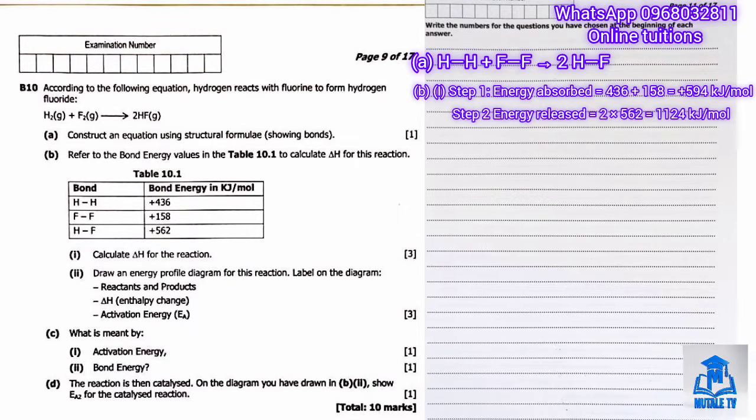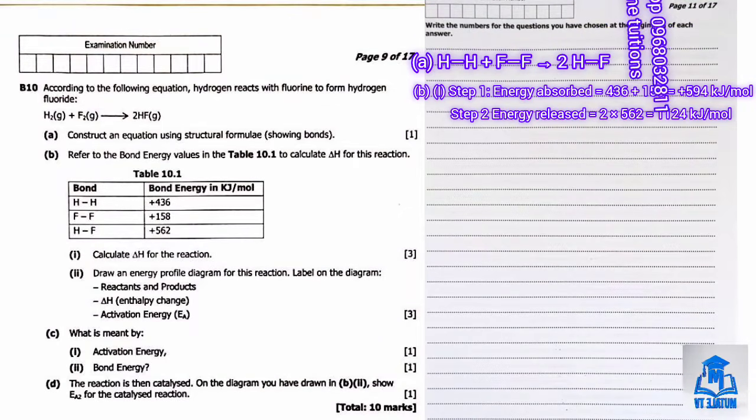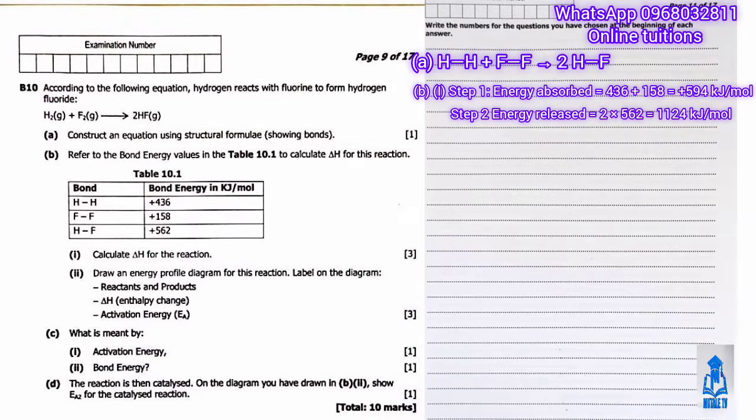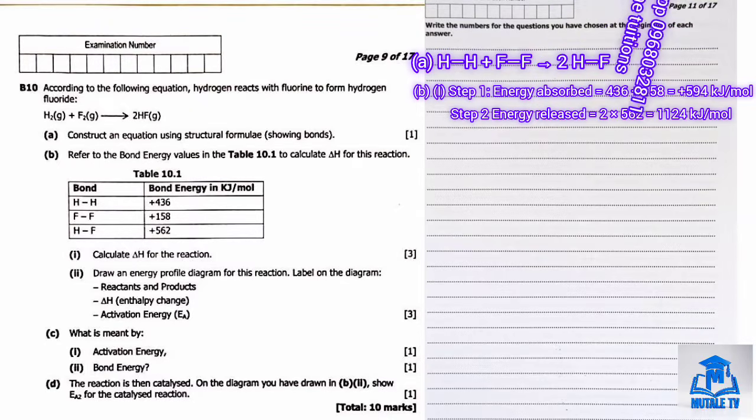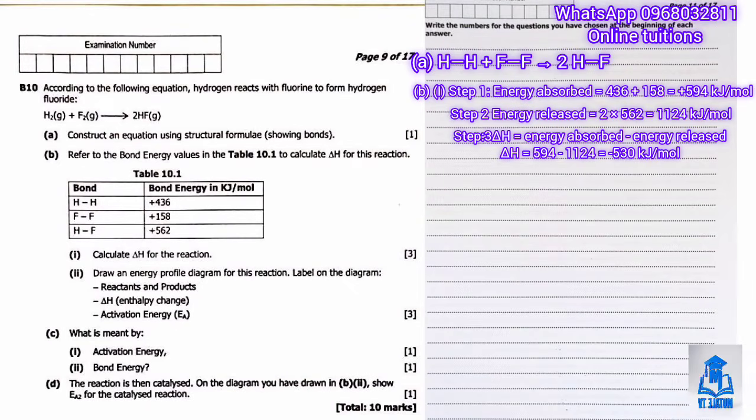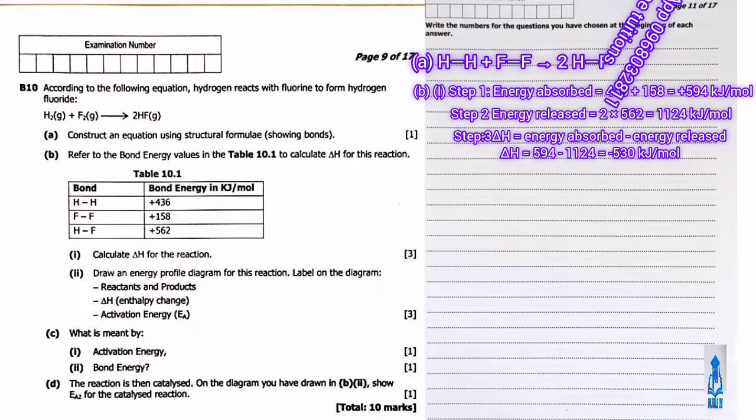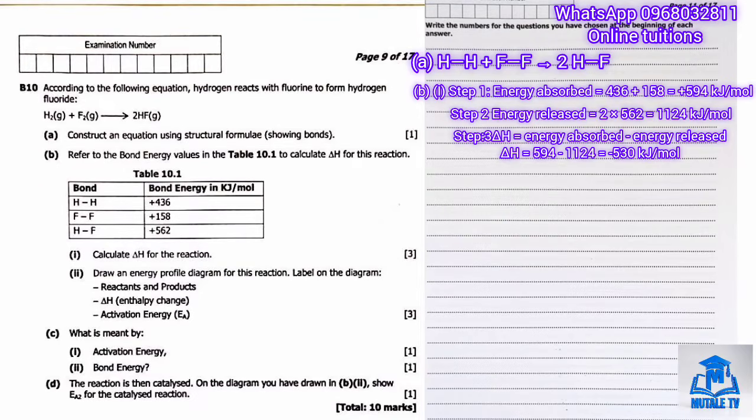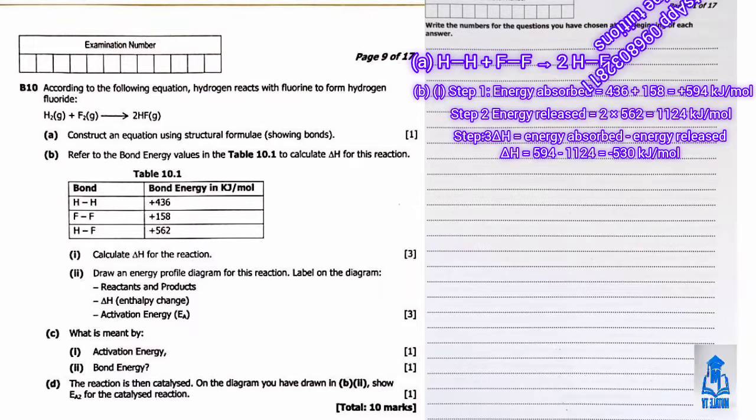Step number two, we need to calculate the energy released when the bonds in the product are formed. We form two H to F bonds, so that's 2 times 562, which gives us 1124 kilojoules per mole released. Step number three, calculate the delta H using the formula energy absorbed minus energy released. That's 574 minus 1124, which gives us minus 550 kilojoules per mole.